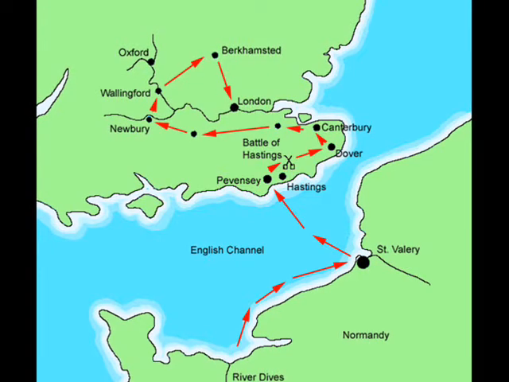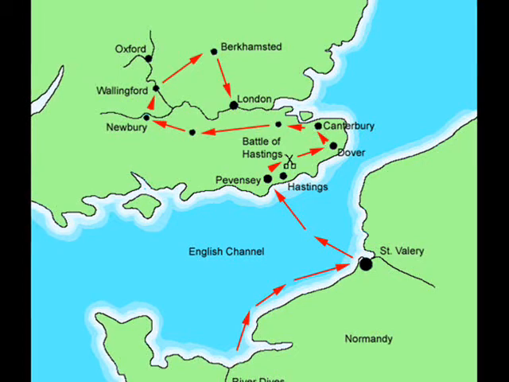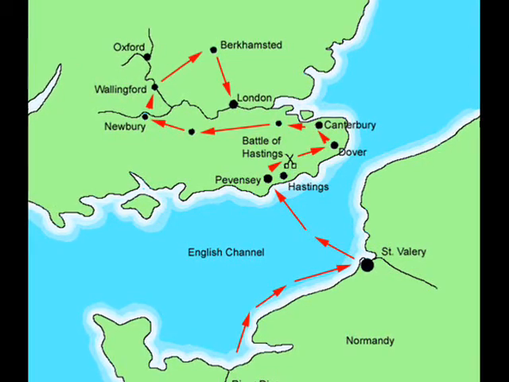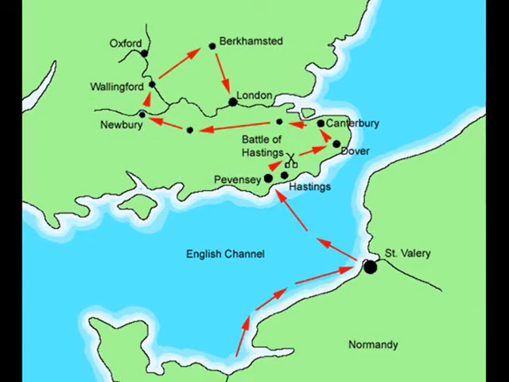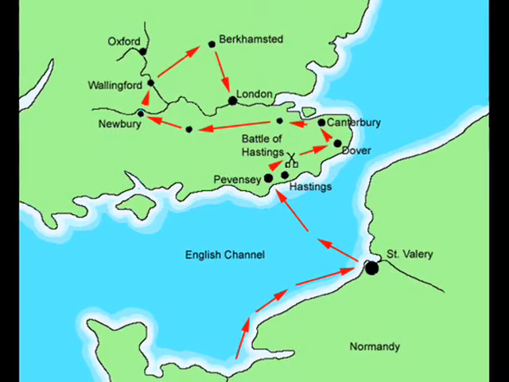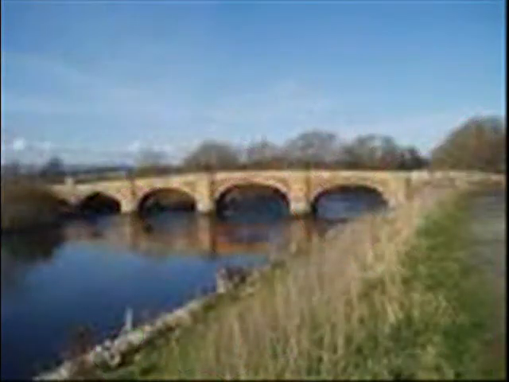William arrived at the French coast in early August with all of his men, horses, and cargo, but he was forced to wait until mid-September to launch his ships due to a lack of wind. Just as William was landing at Hastings on the English coast, Harold was forced to move his militia patrol from South England after hearing news of a Viking invasion further north. Soon Harold would be confronting Harald Hardrada, another contender for the crown.